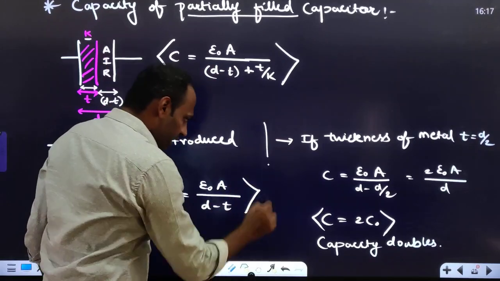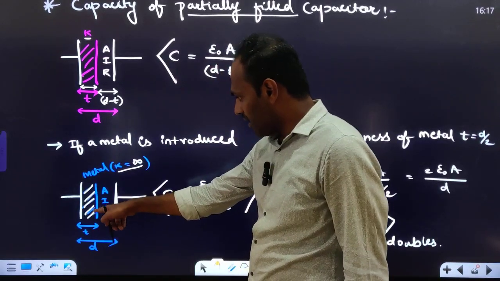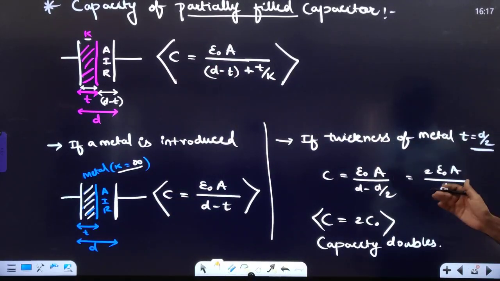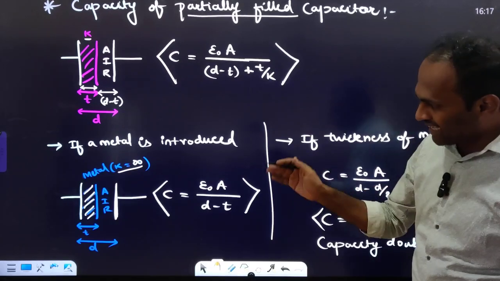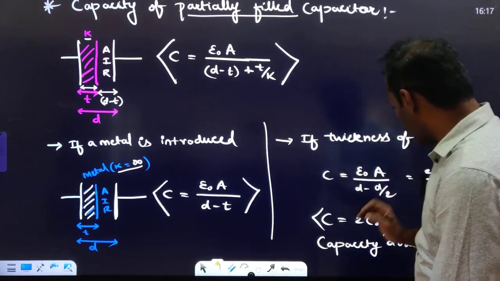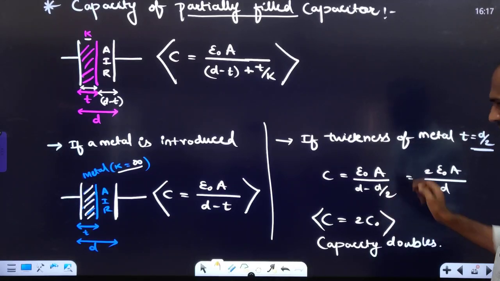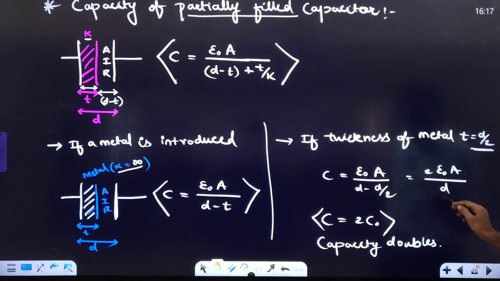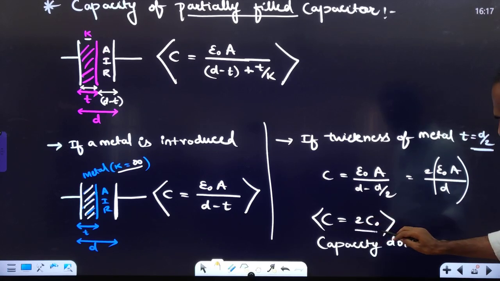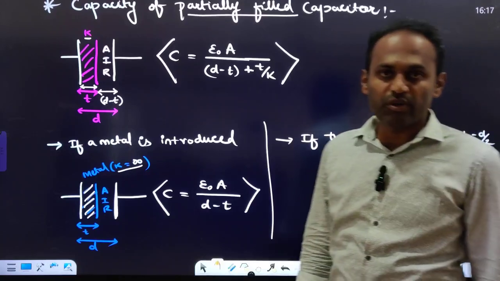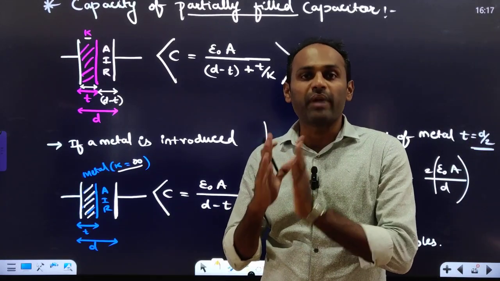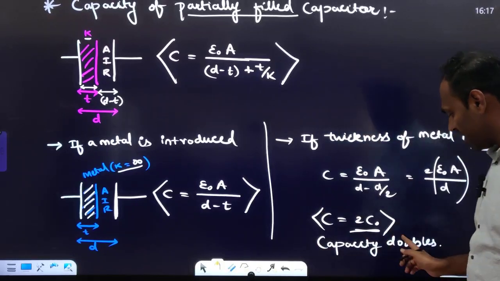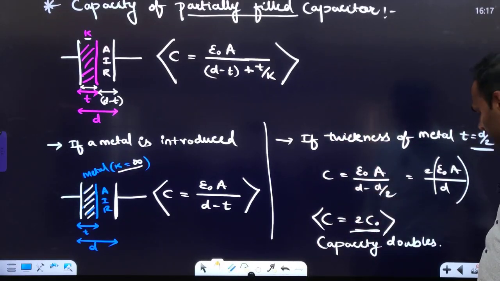Next, if the thickness of that metal plate is d by 2, half of the distance between the two plates, that is, we have put metal exactly half between the two plates, then it will be d minus d by 2. See, in place of t I have to take d by 2, so it will become d by 2. D minus d by 2 will be d by 2. That 2 will come to the numerator. What is epsilon naught A by d? It is the air capacitance. So the capacity will increase 2 times. Right? The capacity becomes double when half the distance between the two plates is filled with a metal. Right? So this is all about partially filled capacitors.